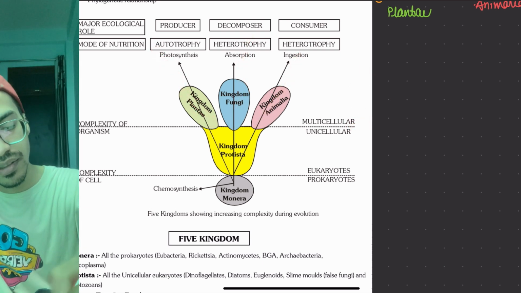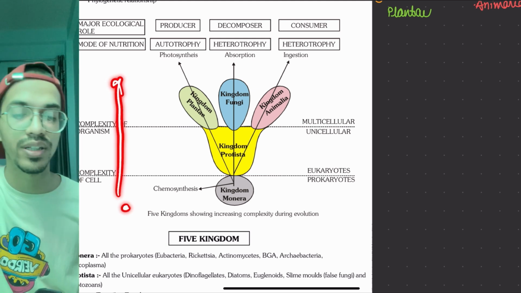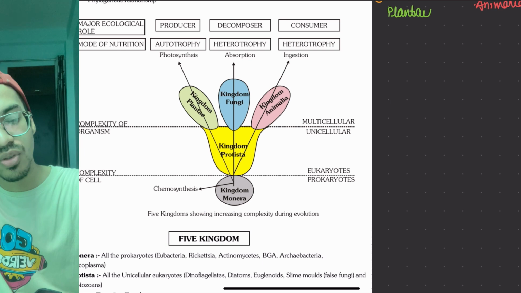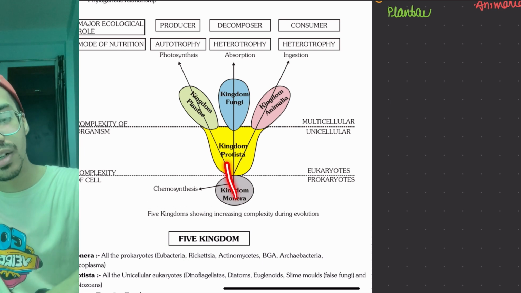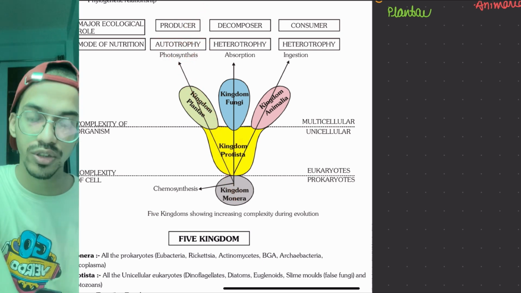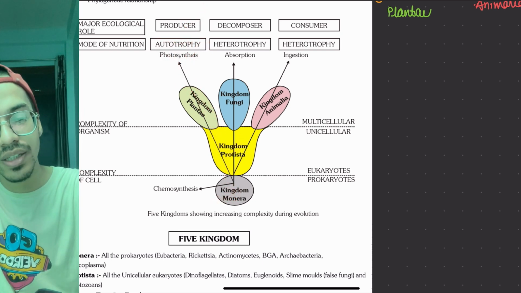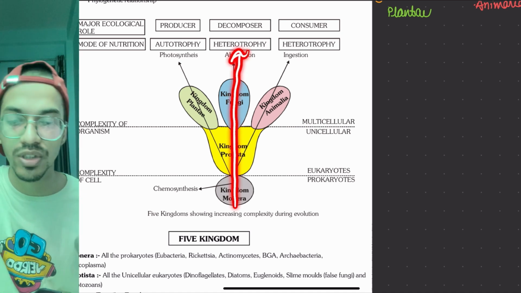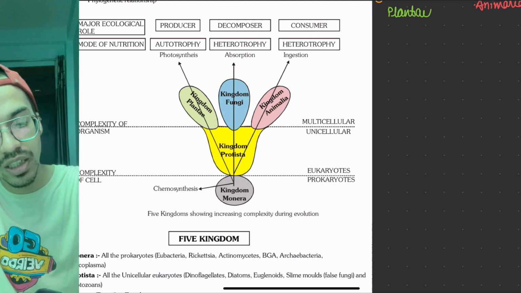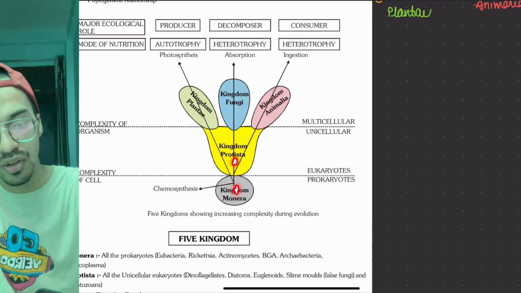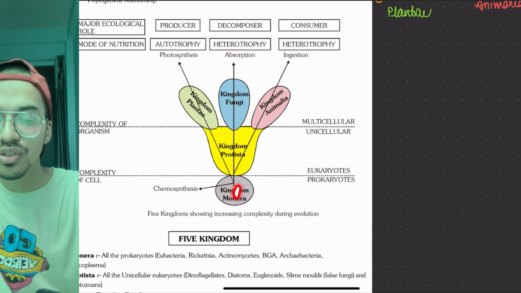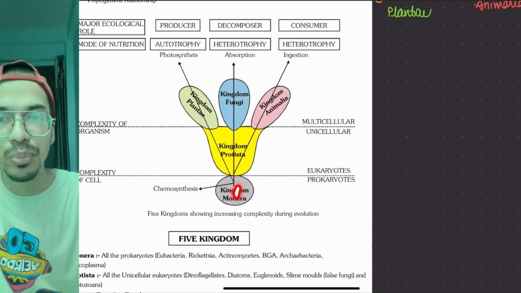Complexity of organisms is increasing. These are less complex, more complex organisms. The first most complex is this one. Plantae are autotrophs, producers. Few of the protista and few of the monera are also there. There were certain variants which were decomposers or heterotrophs, means they are not able to make their own food, they are dependent. So there are certain protista, certain monera, fungi, they go to these versions. There are certain moneras which were heterotrophs, but they were consumers. They are not decomposers in the environment.